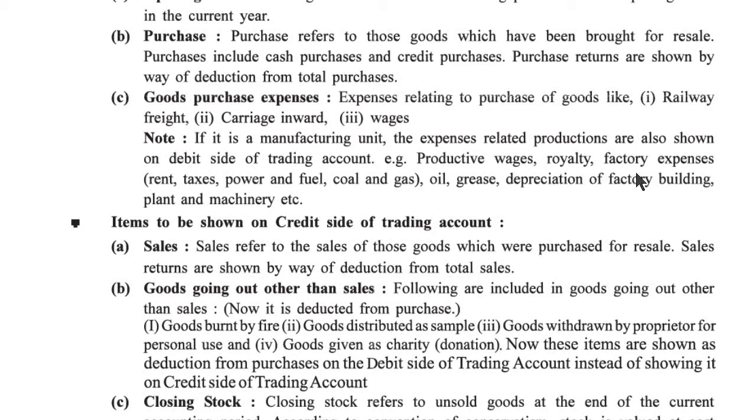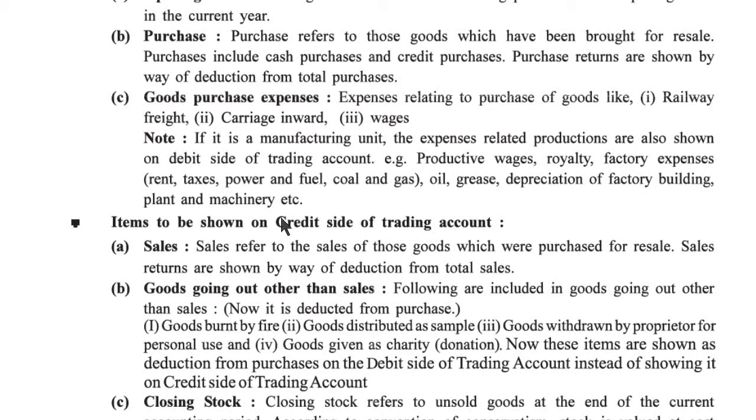Productive wages, royalty, factory expense, rent, taxes, power and fuel, coal and gas, oil, grease, depreciation of factory building, plant and machinery, etc. These are all the expenses. If there is a production unit, then we have to write these in the trading account debit side.